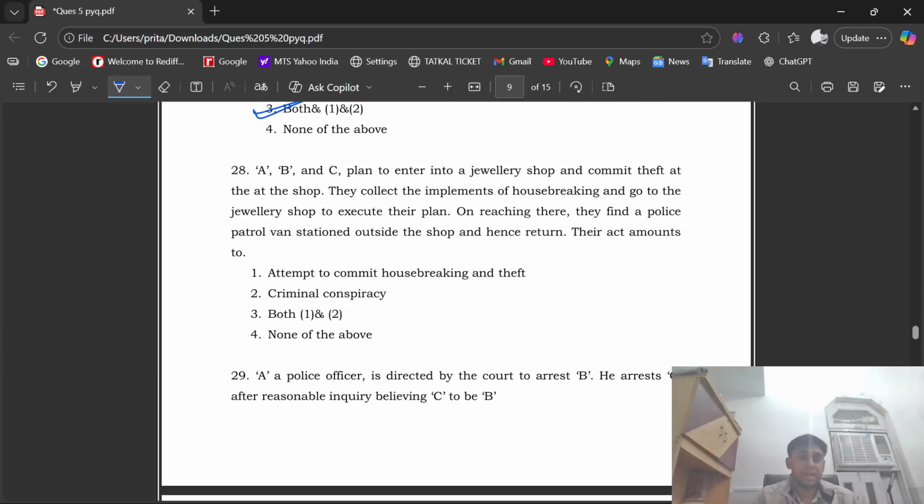See question number 28. A, B, and C plan to enter into a jewelry shop and commit theft at that shop. They collect the implements of housebreaking and go to the jewelry shop to execute their plan. On reaching there, they find a police patrol van stationed outside the shop and hence return. Their act amounts to option number 1, attempt to commit housebreaking and theft. Option number second, criminal conspiracy. Option number three, both first and second, or option number four, none of the above. Here the right option is option number second, that is criminal conspiracy.